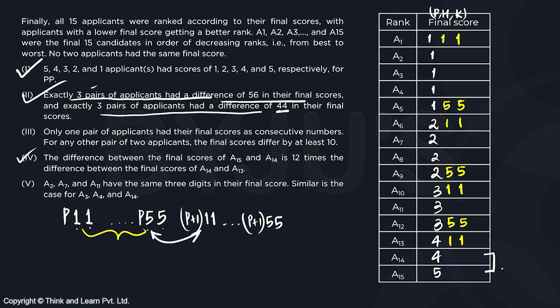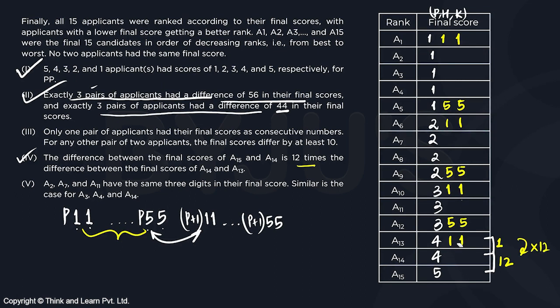Fourth, the difference between the final scores of A15 and A14 is 12 times the difference between A14 and A13. So let's see. If I take this as 412, that's the next possibility. 411 got 412. So the difference is 1. So I need the difference to be 12 times, right? Well, the thing is, the difference is 12. So this will be in 400s only. So we can't take that.